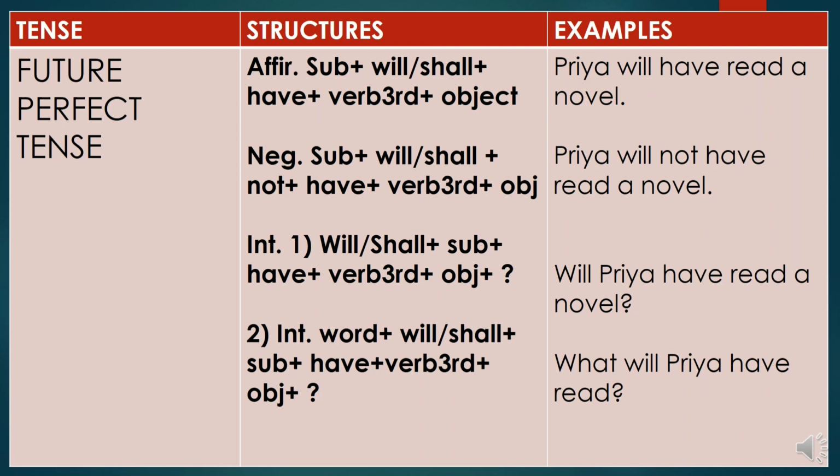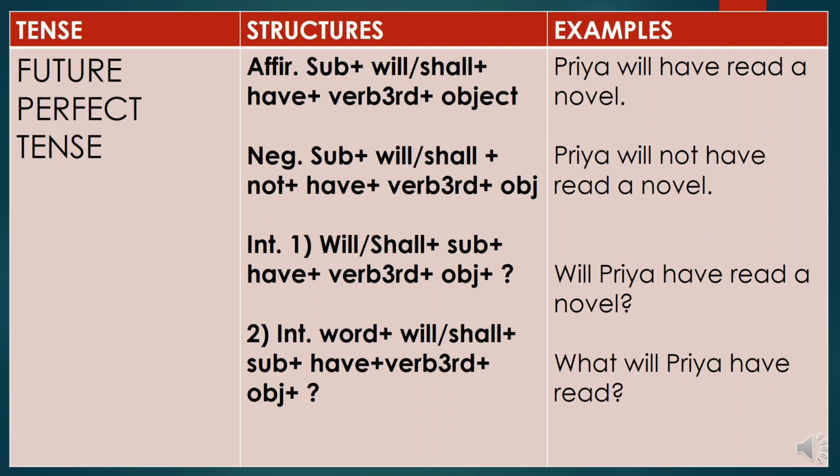So here the difference is that we are using the third form of the verb in our future perfect tense. So what is the change? We are using the third form of the verb in the future perfect tense. So what is the future perfect tense? The future perfect tense shows that an action will be completed in the future before another action takes place.